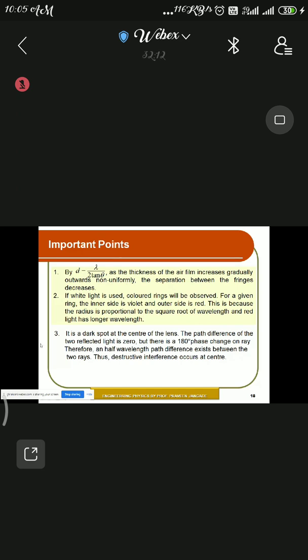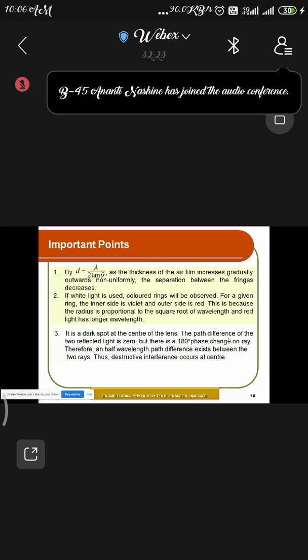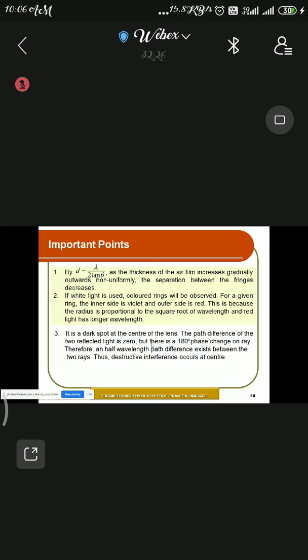Then the third point: there is a dark spot at the center of the lens, which we have already discussed. At the center the path difference of the two reflected rays is 0, but there is a phase difference of 180 degrees. So destructive interference occurs at the center, because the two interfering waves come out with a phase difference of 180 degrees.